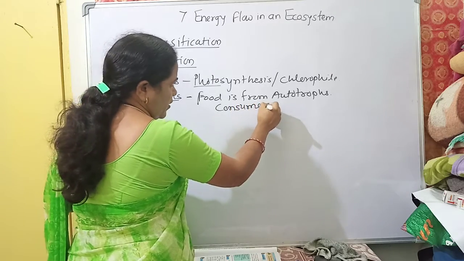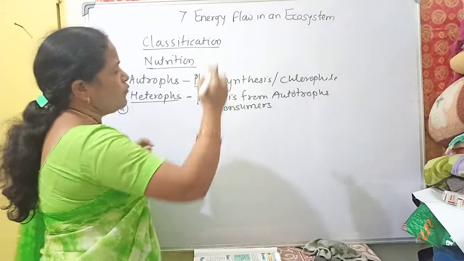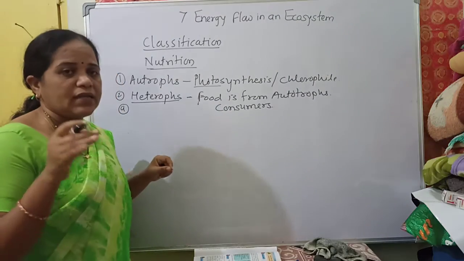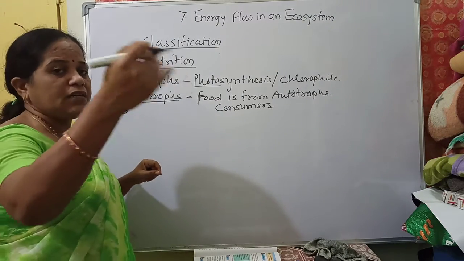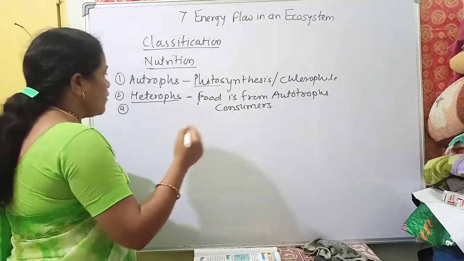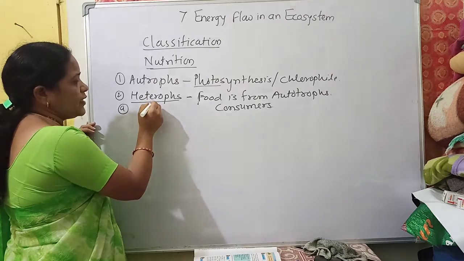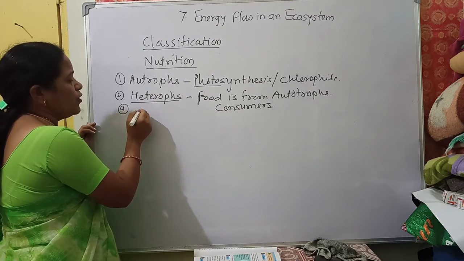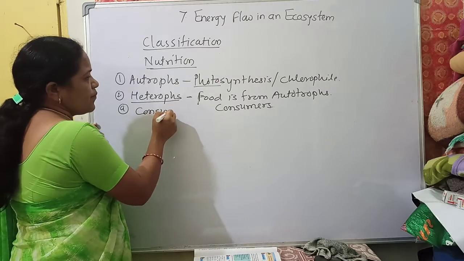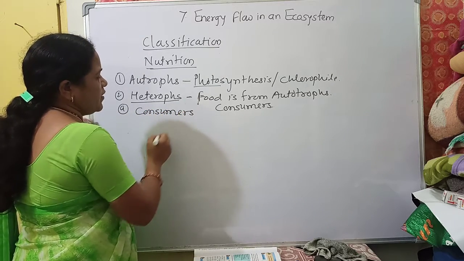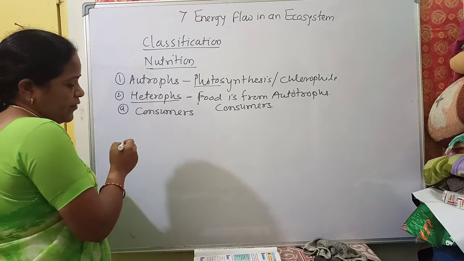Consumers are the living things that take food from autotrophs. So heterotrophs, which cannot prepare their own food, are consumers, and consumers have different types of classification.